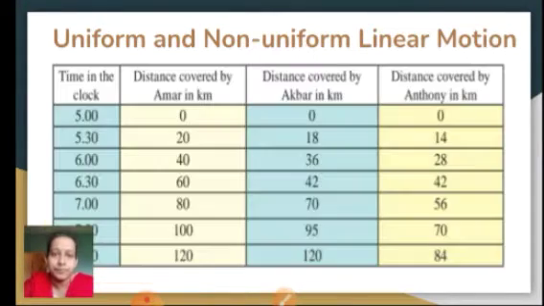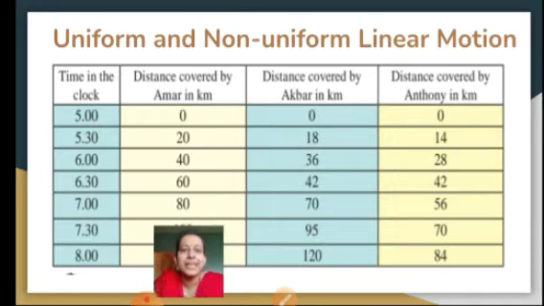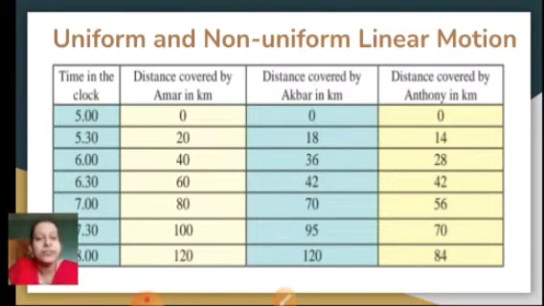What is the time interval of each one of them? So time in the clock is given in the first column: 5, 5:30, 6, 6:30, 7, 7:30, 8 o'clock. If you see, the time is uniform, half an hour is the gap, or 30 minutes is the time interval. So the time interval is equal. Let's see now the distances travelled by each one of them, Amar, Akbar and Anthony.